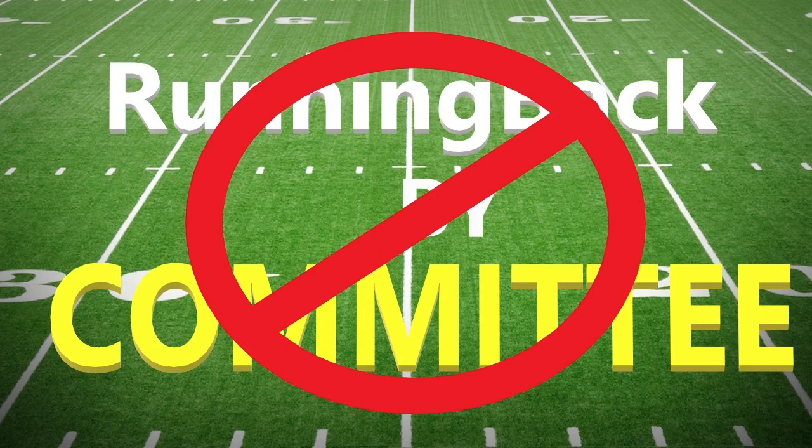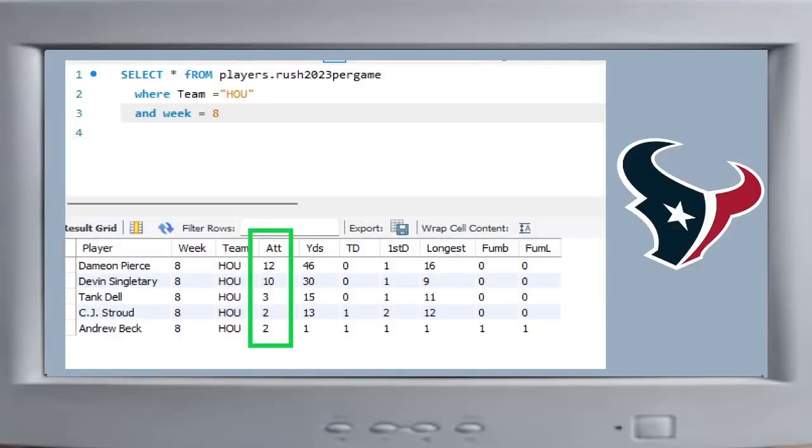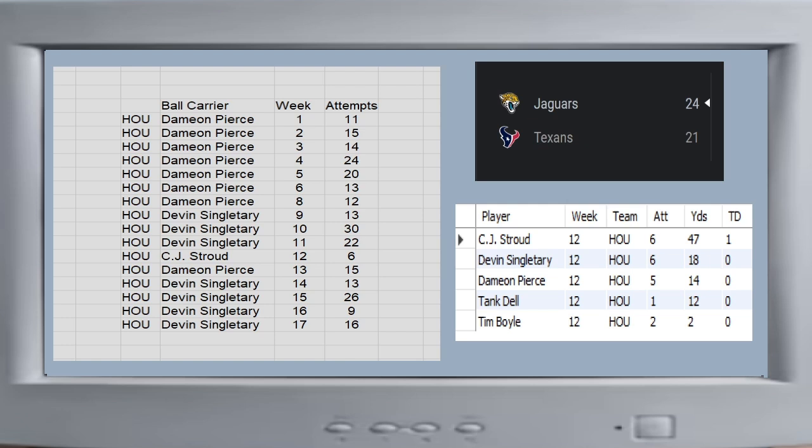All right, so moving on. Here's how we get some of the data. I'm not trying to turn this into an SQL or computer class, but I just want to show you how I get some of this. We can ask the database, give me all the week 8 Houston games. You can see Dameon Pierce had 12 attempts in week 8. So basically I can get all of the statistics for each week and who was the lead back in what attempt. You can see how I've assembled that here.